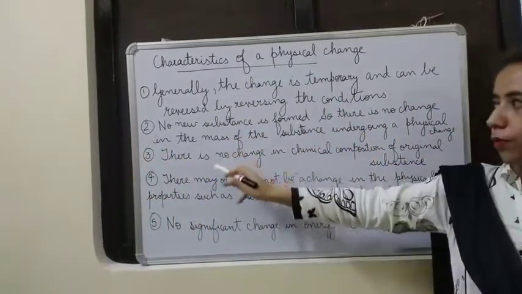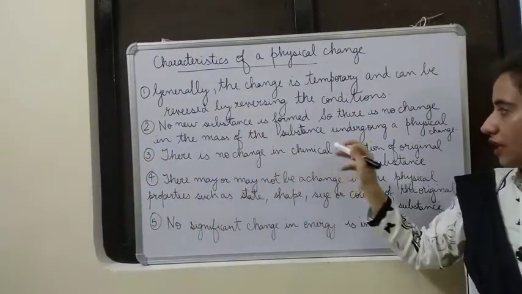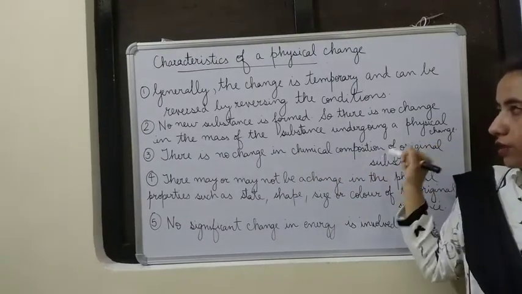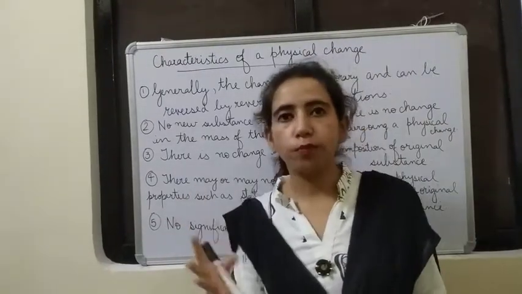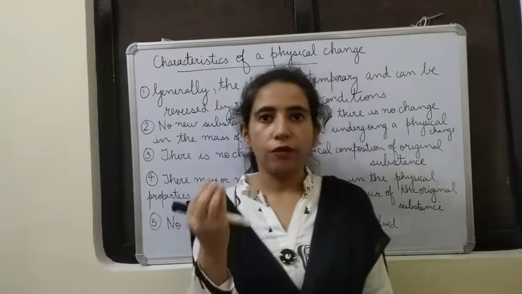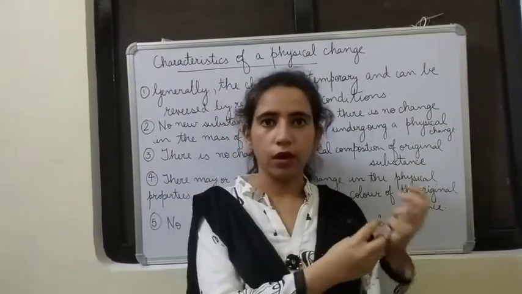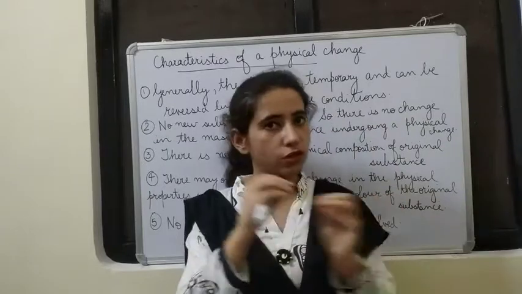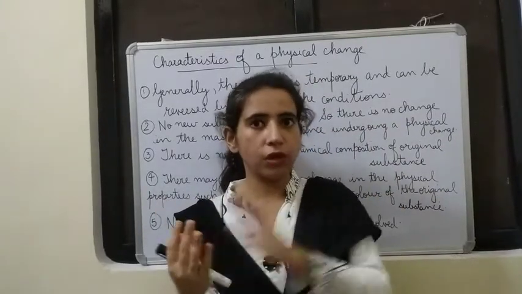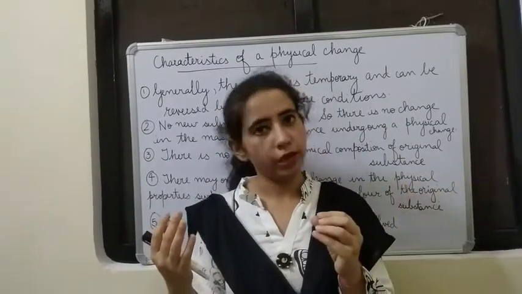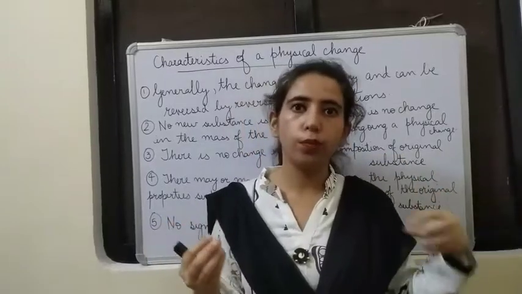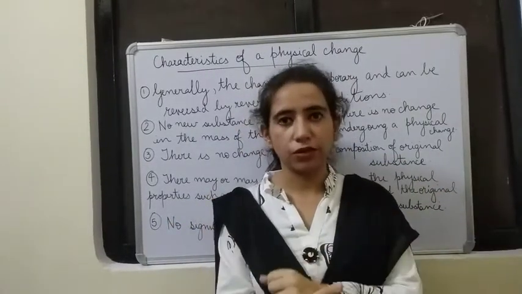Alright, the third point, same. There is no change in the chemical composition of the original substances. The chemical composition is not going to change. When we mix that salt and water, neither will the salt change its composition after the formation of solution, nor will the water. Okay, water is going to be H2O before and after the reaction.